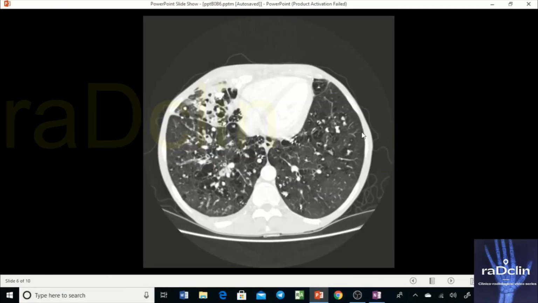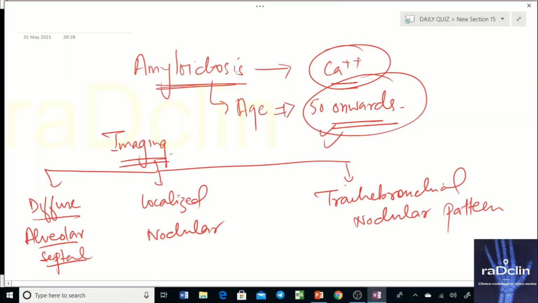So that is about the amyloidosis. We discussed the two patterns. The third pattern is involvement of the tracheobronchial tree. So what exactly happens? Amyloid deposition is there. Now, amyloid deposition can happen in a tracheobronchial tree. Let's say this is your tracheobronchial tree. So these are the main bronchi. Now they will further divide also.